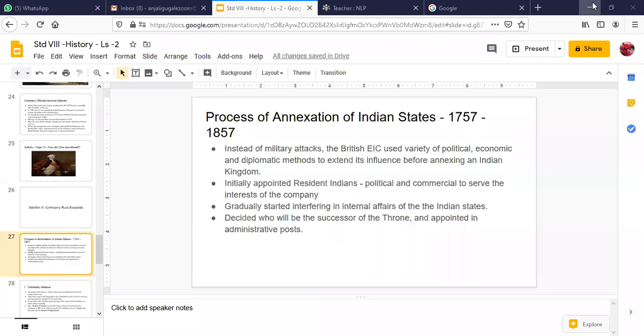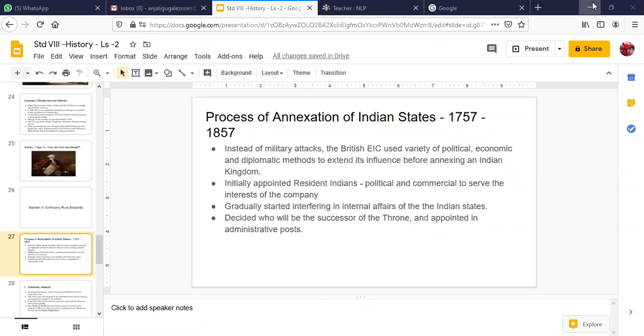They did not understand the Indian society and polity, how the administration was carried out by the earlier kingdoms, how the emperor was taking care of the various states, and how the revenue was collected. So all these things and the language barrier. So initially they started appointing residents of India in these states to control the territories and do all the official record work also.